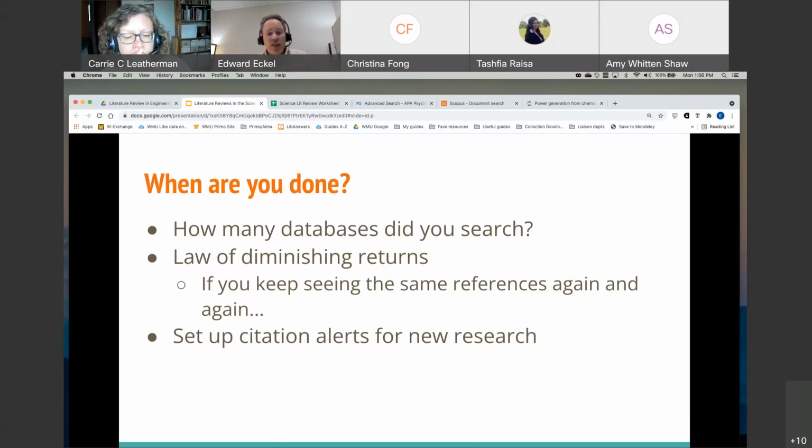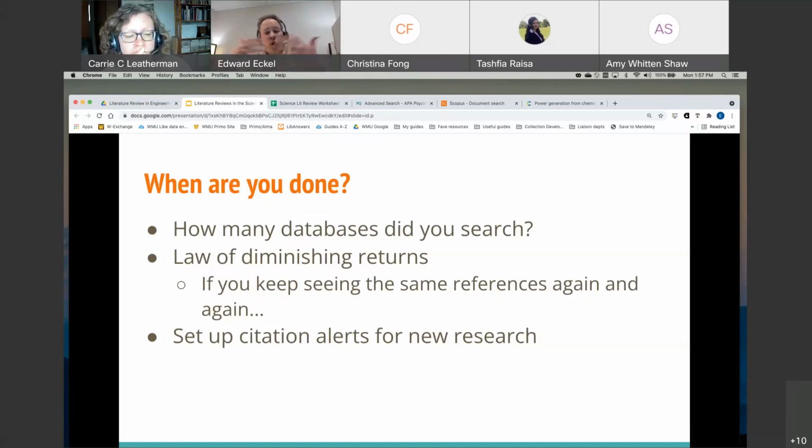The last thing you can do, remember, is that articles are always being added to databases, even as we speak. So if I do a search in a database today, a month from now there may be more articles on my topic. You can set up in most databases a citation alert that runs the search for you and tells you if any new references have been added based on your keywords.